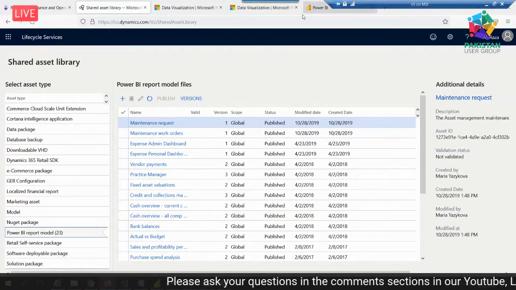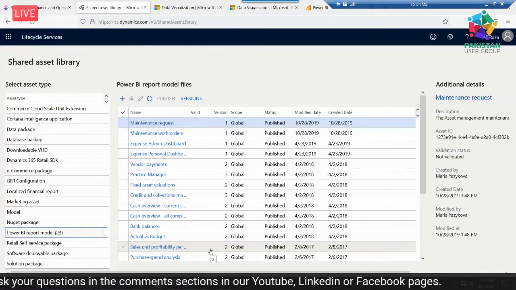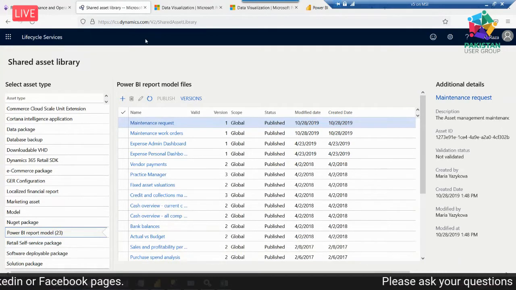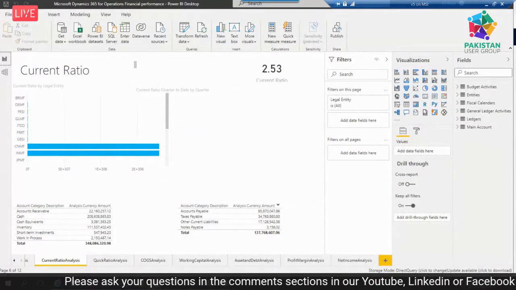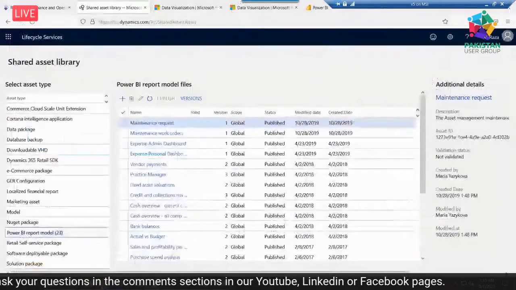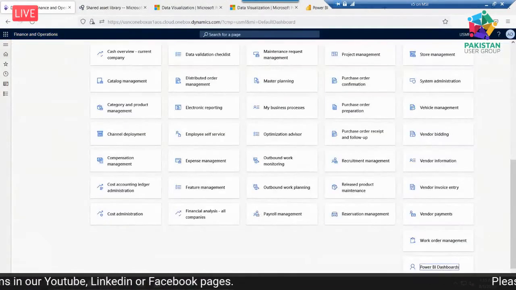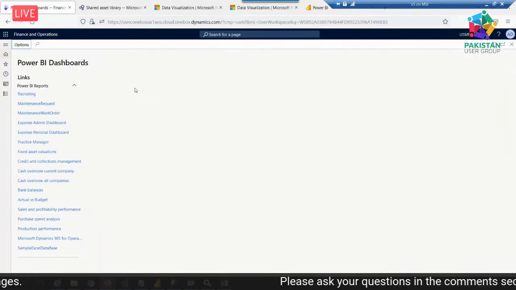I showed you on the previous window. If you have a local VM, you can modify. Most of the time we are working on locally hosted VMs that are not on a cloud. Then you have to use an on-prem connector to connect with your VM, and then load these dashboards and modify them. So I already downloaded and modified it, and I deployed these dashboards into my local VM. I'm going to Power BI dashboards, and this is the recruitment dashboard.